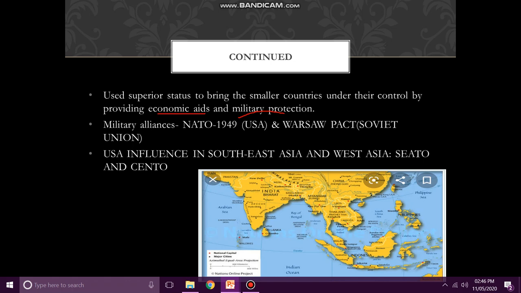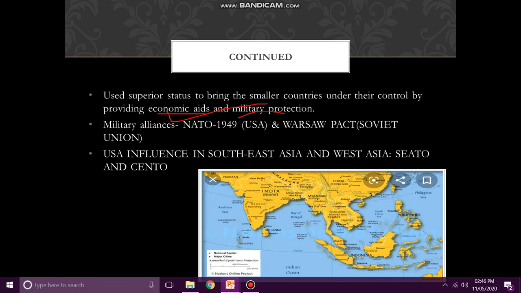For example, the United States of America provided economic aid, that is financial help, to South Vietnam, and in turn expected that South Vietnam would accept its ideology. In this way, this was actually a method to bring those countries under its influence. It tried to expand its influence in different parts of the world by providing economic aids and military protection. And the same thing was done by USSR.